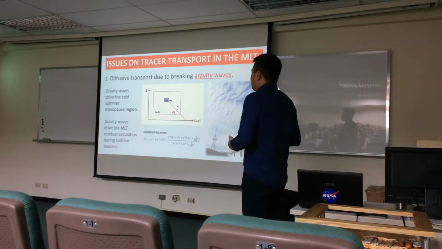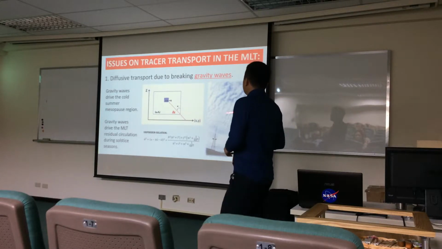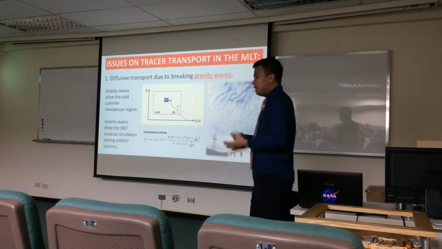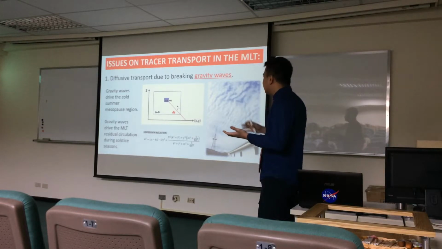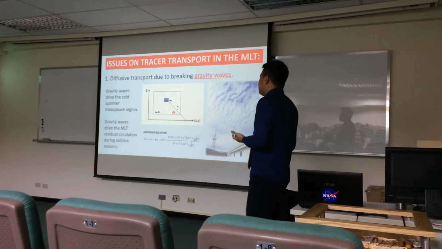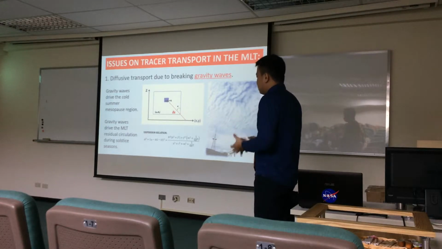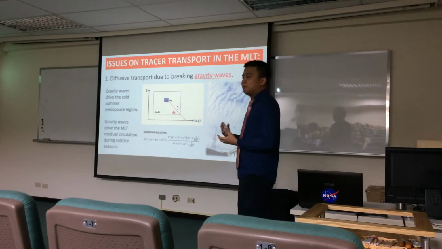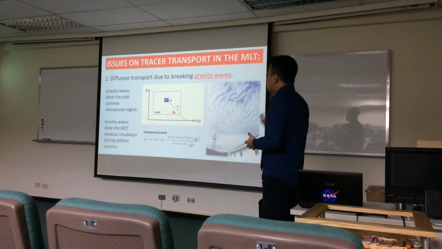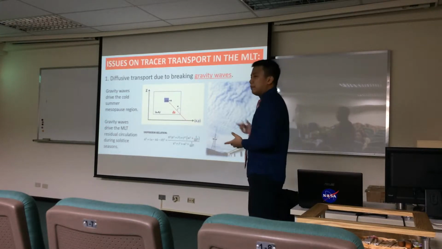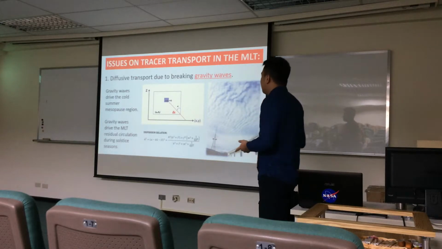Actually, these gravity waves are so important to the MLT region because while they do originate here in the lower atmosphere, so in things like flow of air over the mountains, that's a major source of these gravity waves, they're actually capable of propagating all the way up to the mesosphere and lower thermosphere region, where they break and they cause what I mentioned earlier, the cold summer mesopause.